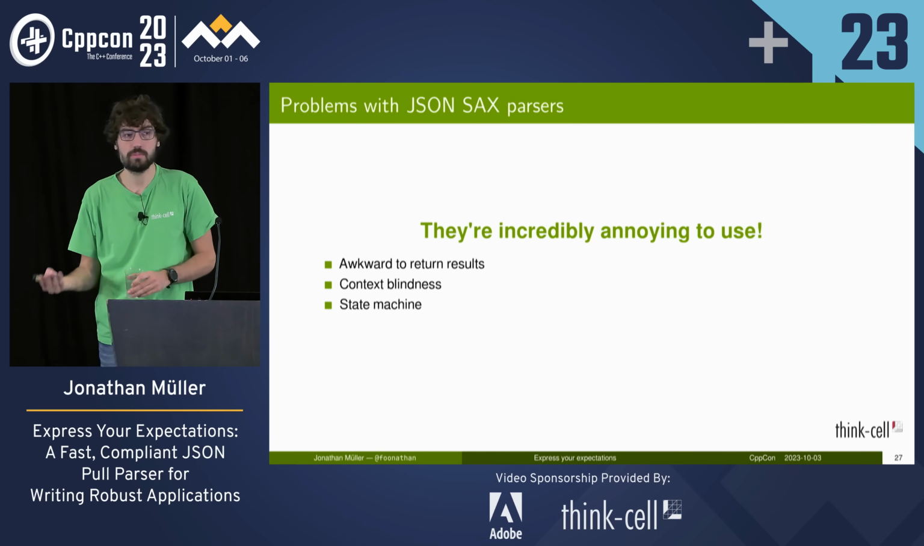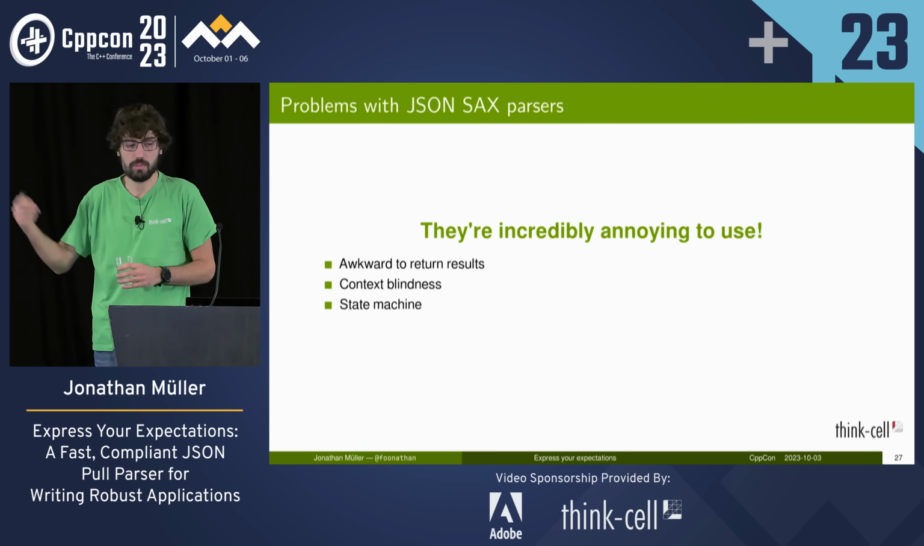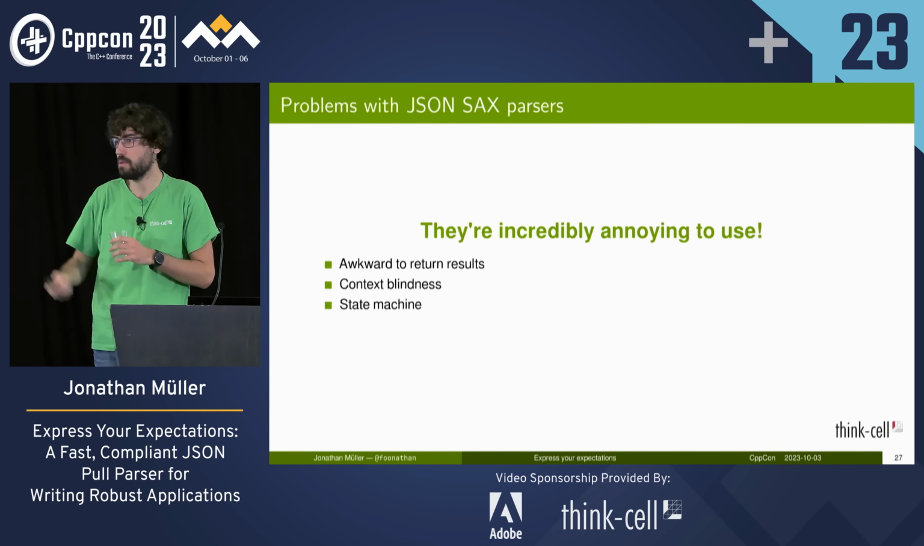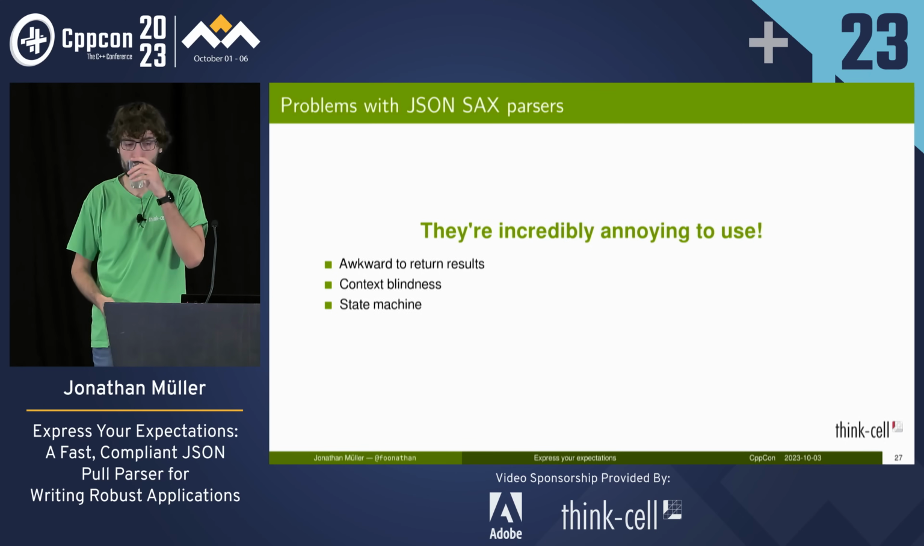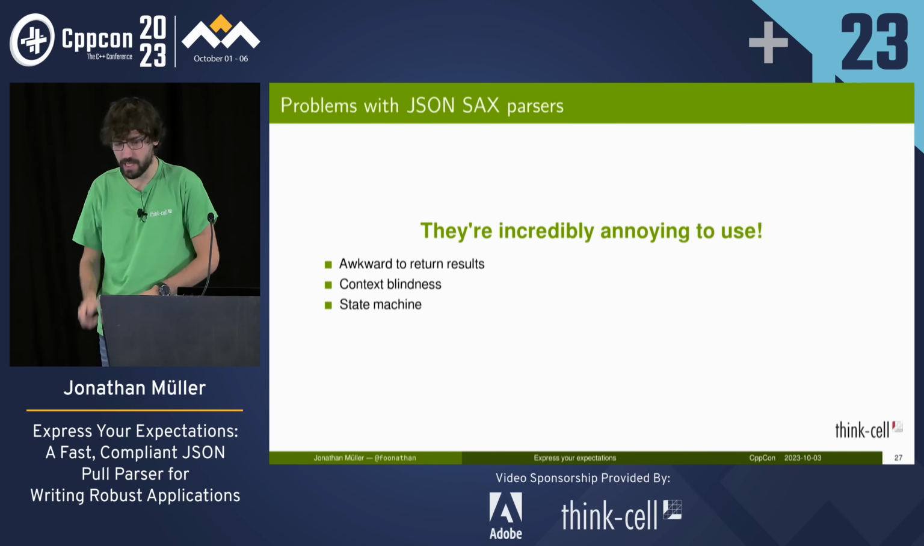But the upside is, they're faster. We don't do any dynamic memory allocation. In the benchmarks, the RapidJSON parser was faster than the DOM. So let's put a pin in that and talk about something completely different.